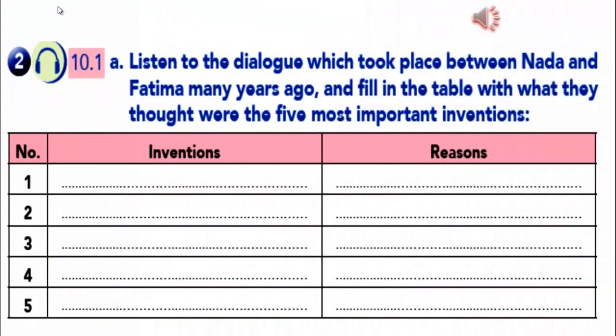Now we are going to move to our listening exercise. You are going to listen to the dialogue which took place between Nada and Fatima many years ago. So we are going to speak about something that happened in the past. And you are going to fill in the table with what they thought were the 5 most important inventions. So they spoke about the 5 most important inventions and they have written the reasons about their choices. Okay, now you are going to listen and write. Be careful and try to write them down in their correct places.